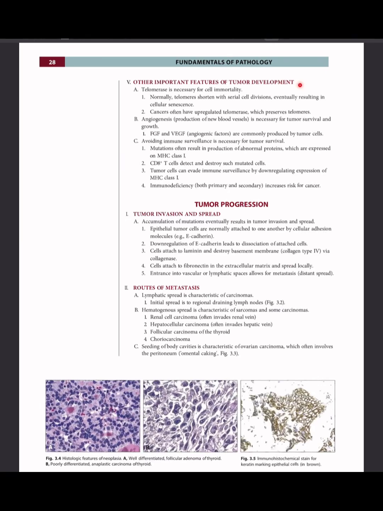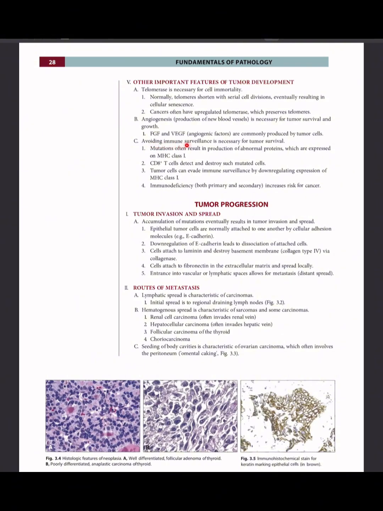Other important features of tumor development. Telomerase is necessary for cell immortality. Normally, telomeres shorten with serial cell divisions, eventually resulting in cellular senescence. Cancers often have upregulated telomerase, which prevents telomere shortening. Angiogenesis, or production of new blood vessels, is necessary for tumor survival and growth. Fibroblast growth factor and VEGF, angiogenic factors, are commonly produced by tumor cells.